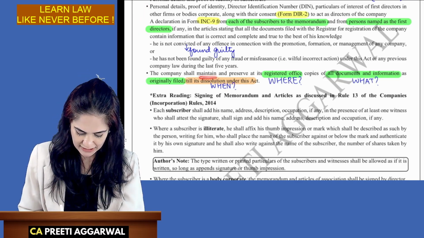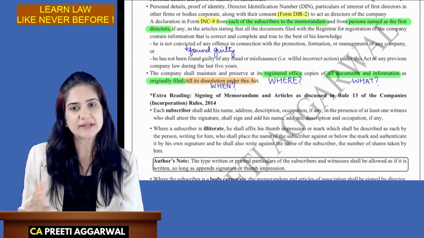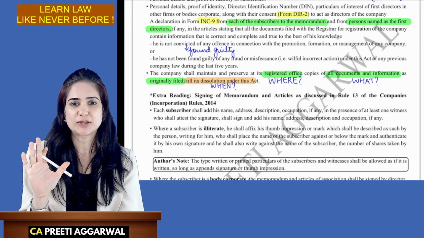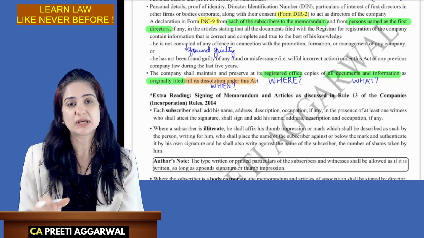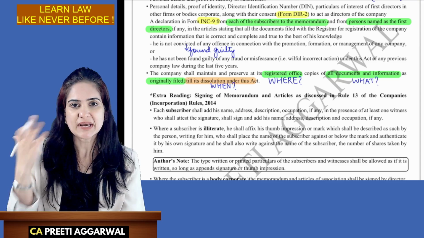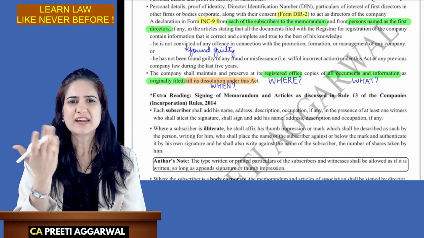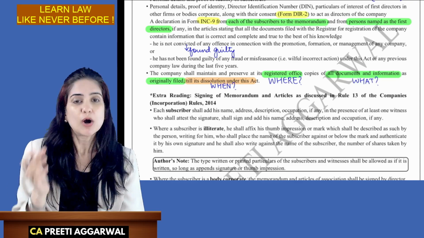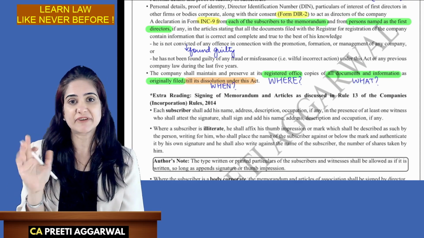Company shall maintain and preserve where? At its registered office. What will it preserve? All the documents and information originally filed with ROC. Till when? Till the dissolution. So see how I can memorize this by asking 3 questions. Where will the company preserve these documents? Registered office. What will it preserve? All the documents and information that it had filed with ROC.